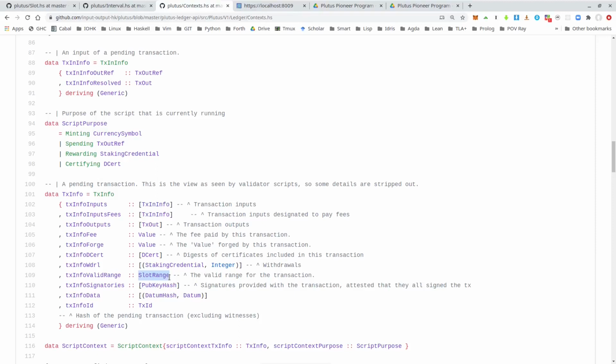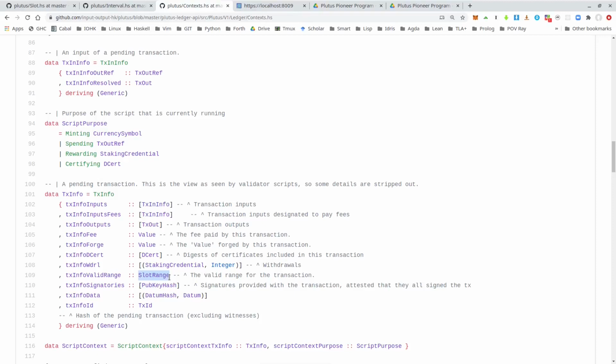Now when a transaction gets submitted to the blockchain and validated by a node, then before any scripts are run, some general checks are done. For example, that all the inputs are present, that the balances add up, that the fees are included. And one of those checks that happens before validation is that the slot range is checked.